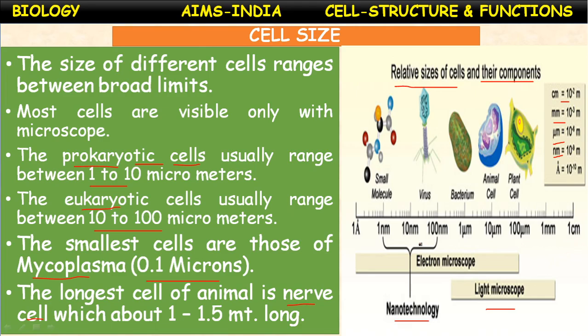So the cell size depends upon the size of the organism. In unicellular organisms, the cell size is very small. So these unicellular organisms we cannot see with our naked eyes because their size is very, very small.